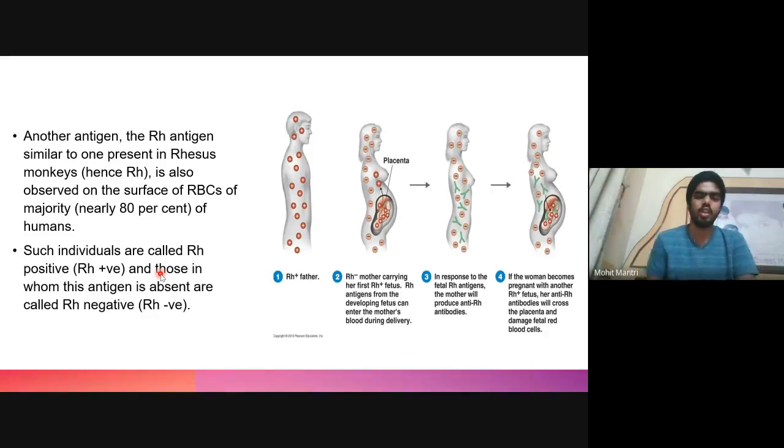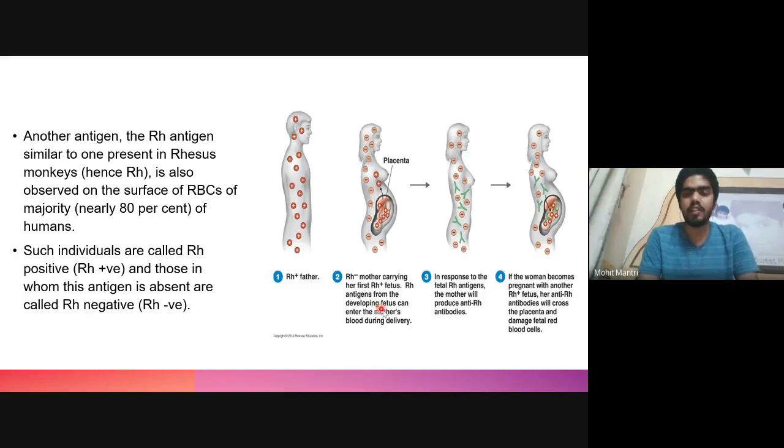So blood group consists of A, B, AB and O type, and further positive or negative based on whether the Rh factor is present or not. There is a well-known phenomenon known as erythroblastosis fetalis, in which the father is Rh positive and the mother is Rh negative, and the fetus developing inside the mother is Rh positive. During the first delivery, no problem will occur because the blood of the fetus will not come in contact with the blood of the mother.